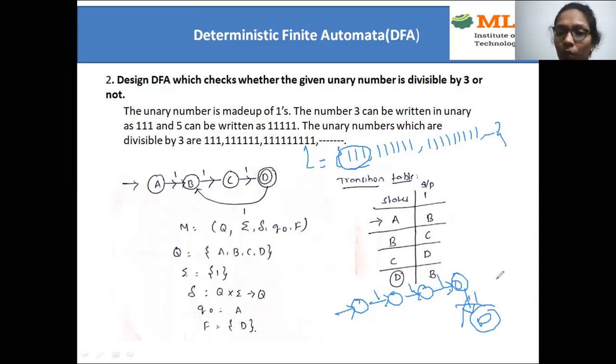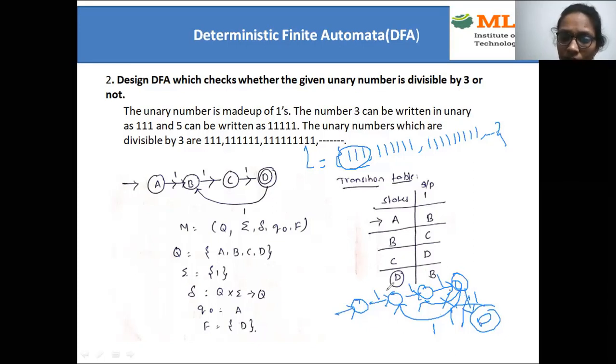Use the dead state only whenever you need it. Now what do I need to do? For example, if I move this one to this state, how many ones will we get? 1, 2, 3, again going back, 4, then 5. 5 ones it should not accept, right? So that means this path is not correct. Now move this one to this state. 1, 2, 3, going backward, 4, 5, and 6. Yes, after completing 6 ones, it reaches the final state. Then that will be accepted.